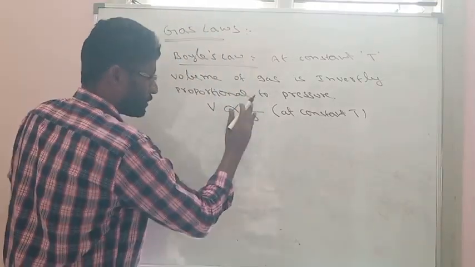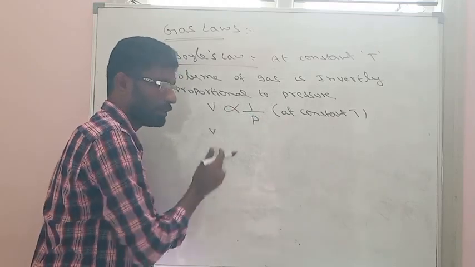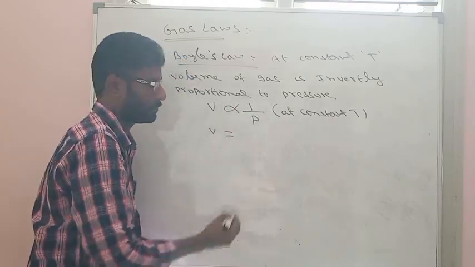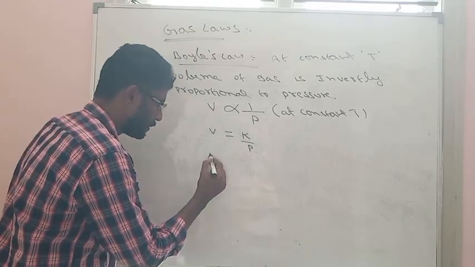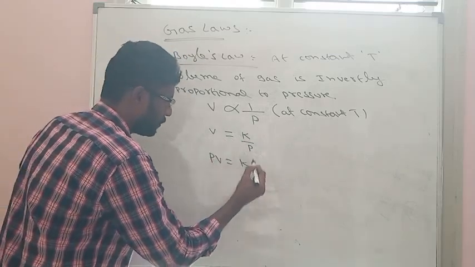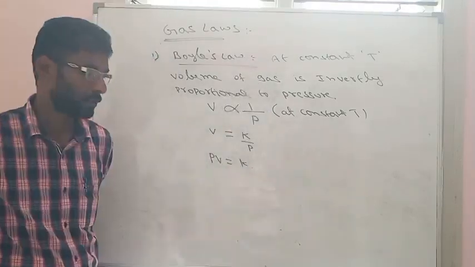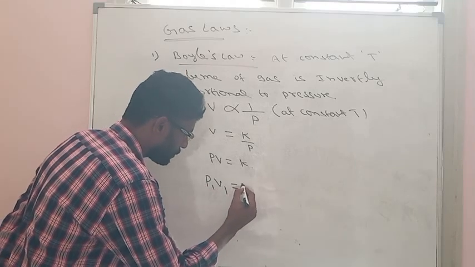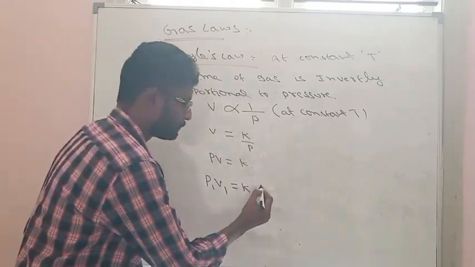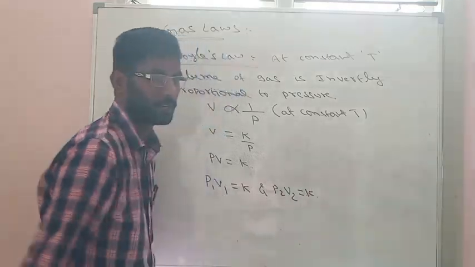Now, volume is inversely proportional to pressure. If we convert the proportionality to equality, we get V equals constant divided by P. From this, PV is equal to constant. So PV equals constant is called the Boyle's law formula. From this, P1 V1 is also equal to constant, and P2 V2 is also equal to constant.